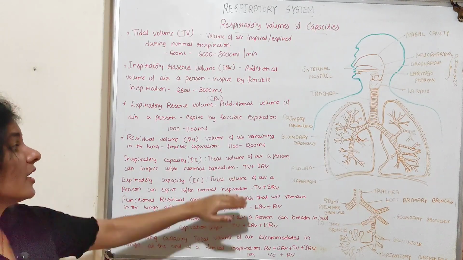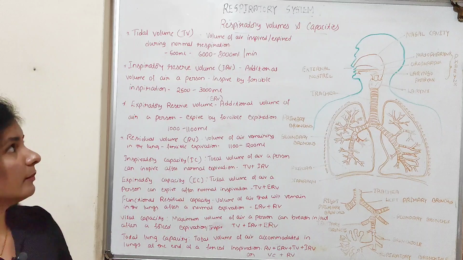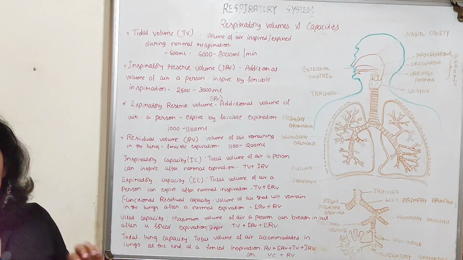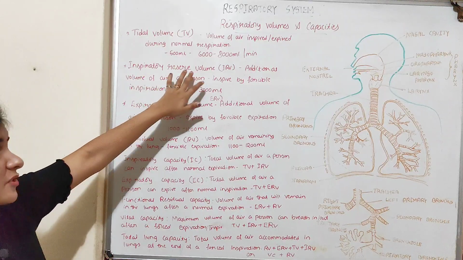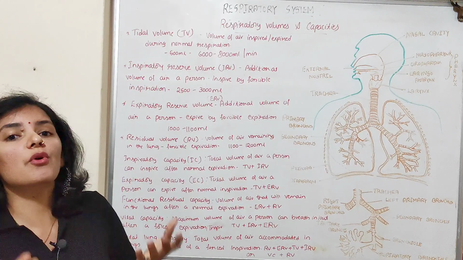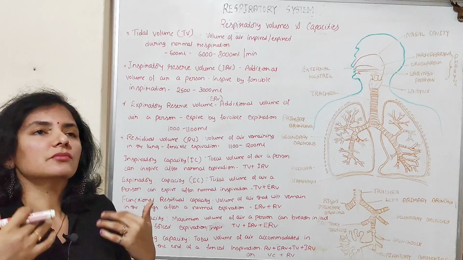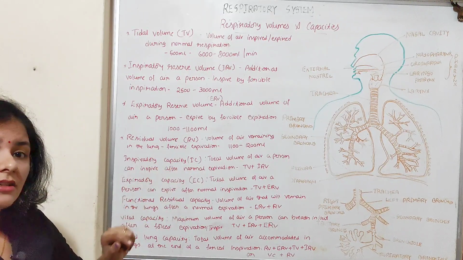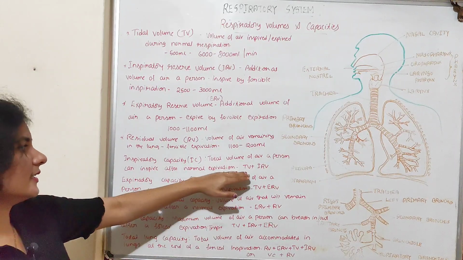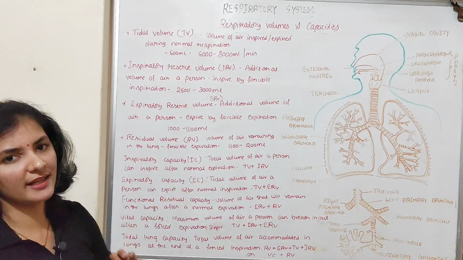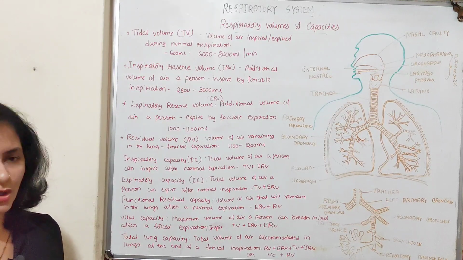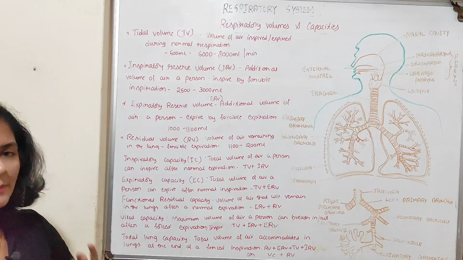So it includes tidal volume and IRV, because tidal volume means volume of air inspired during normal respiration, whereas inspiratory reserve volume means it's additional volume of air a person can inspire by forcible inspiration. So, inspiratory capacity includes both normal inspiration and forcible inspiration. That's why it is a total of TV and IRV, or a total of tidal volume and inspiratory reserve volume. So, that is about the inspiratory capacity.